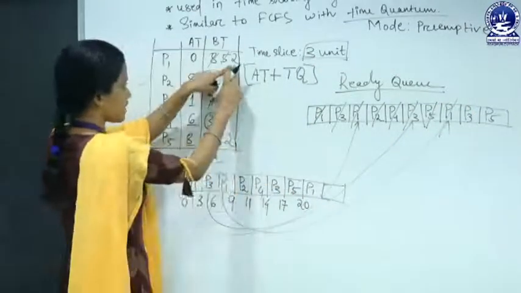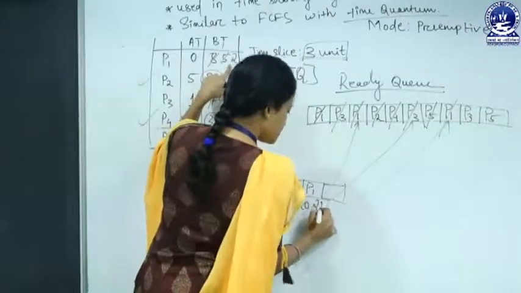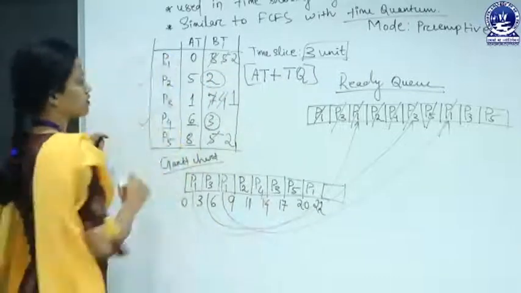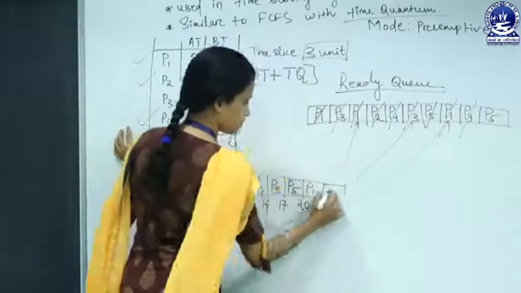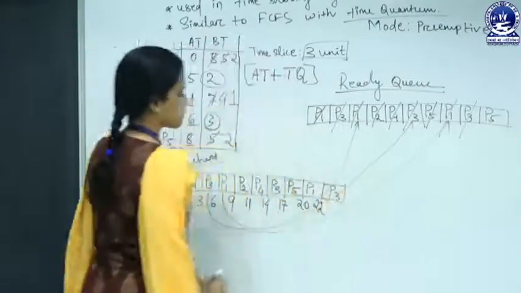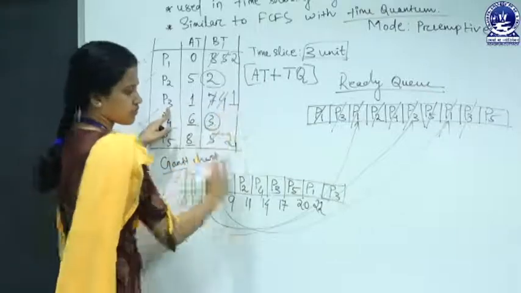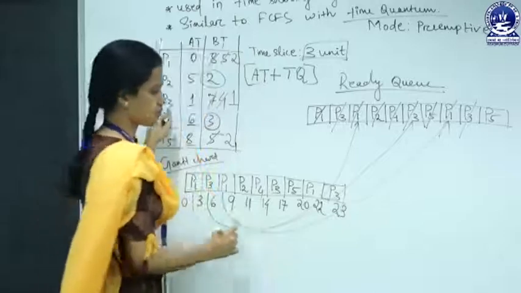And again P1. For how much time? Check the remaining time, that is 2 millisecond. That is 22. Now P1 is terminated. Next P3. P3 needs 1 unit of time. So that is 23.